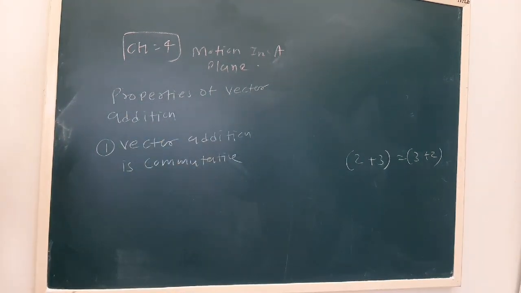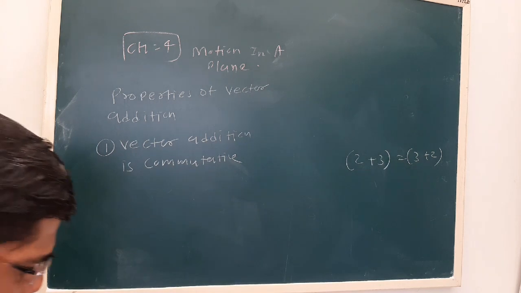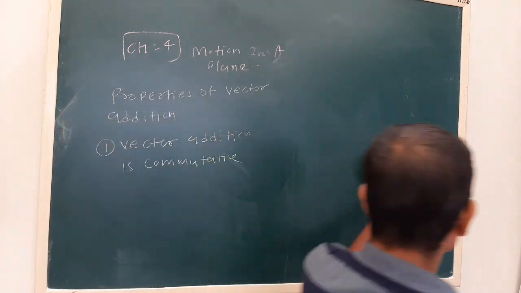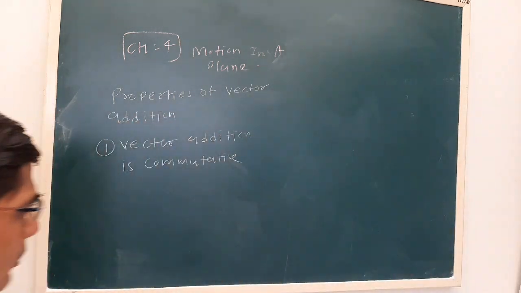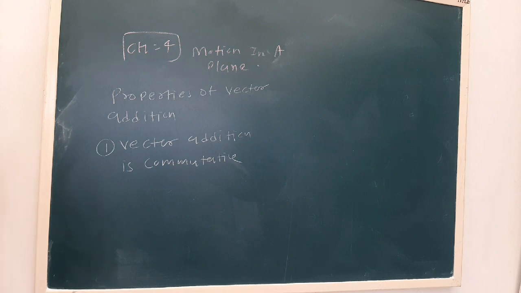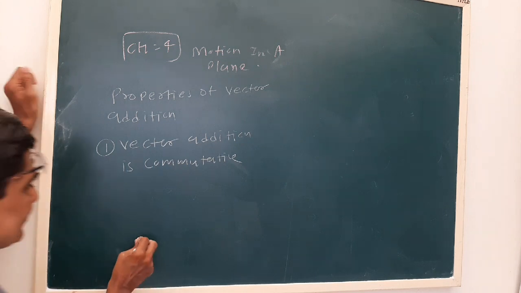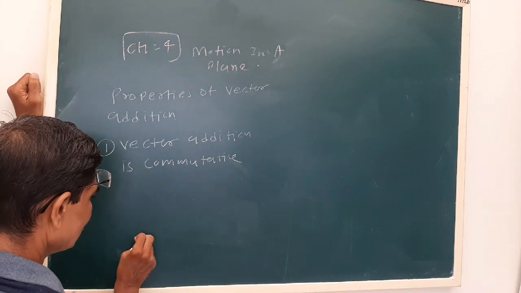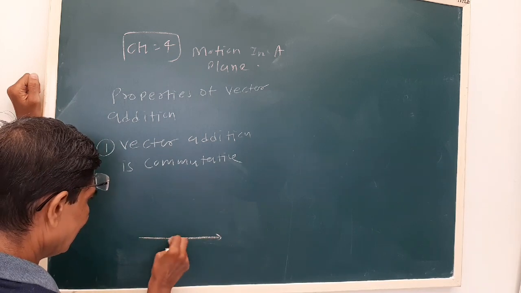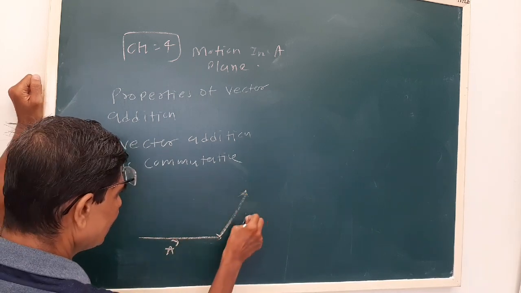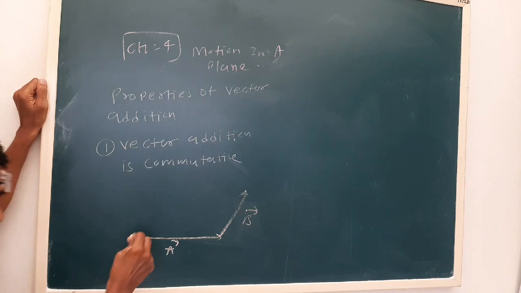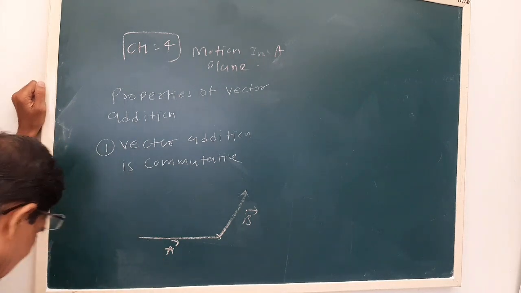So we have to show that vector addition is commutative. As I told, the parallelogram law is an extension of the triangle law. Let us say we use the triangle law here with A and B, and the third side is the resultant.